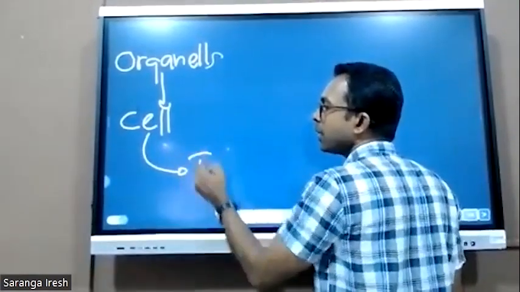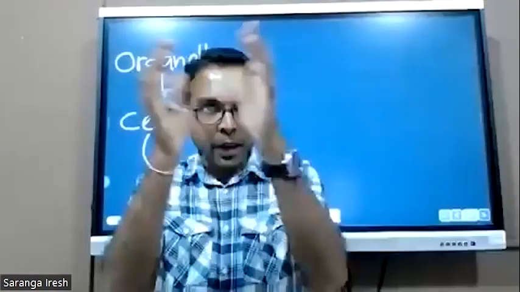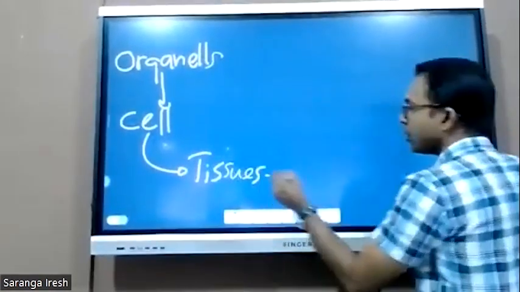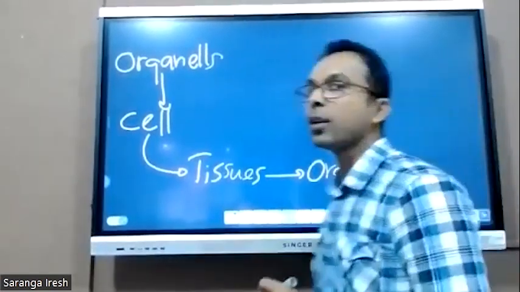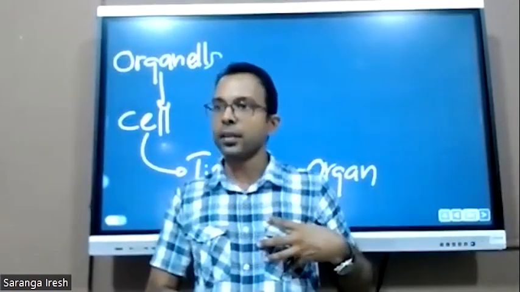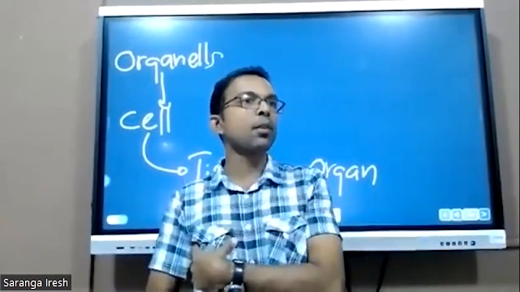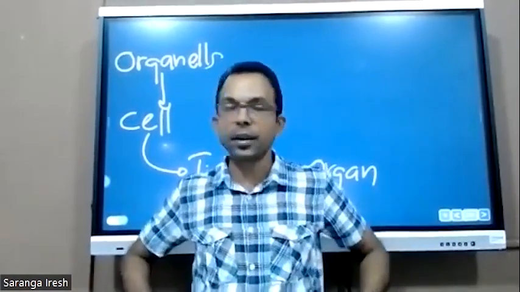Such collections of cells are called tissues. These tissues, the collection of cells, create a part called an organ. Tissues make organs. For example, the heart is one of our organs. The liver is one of our organs. Lungs are organs.